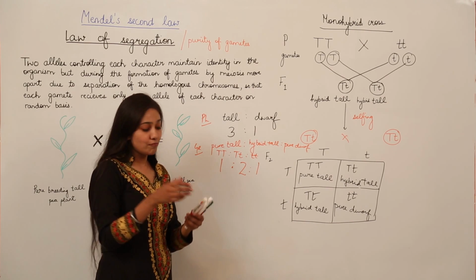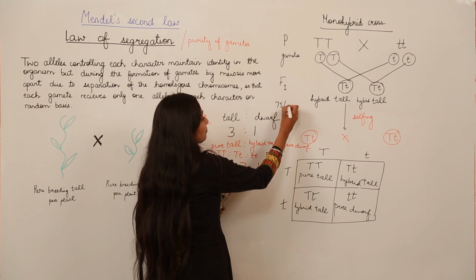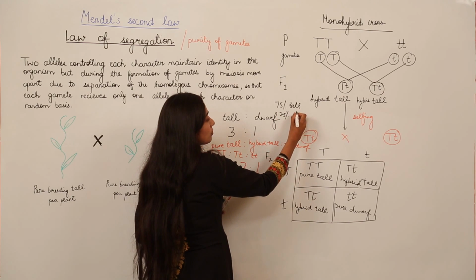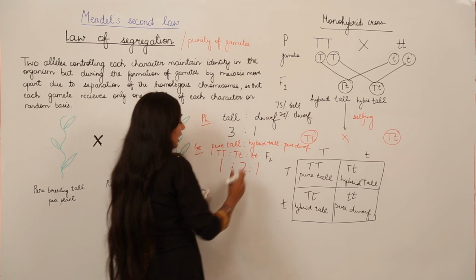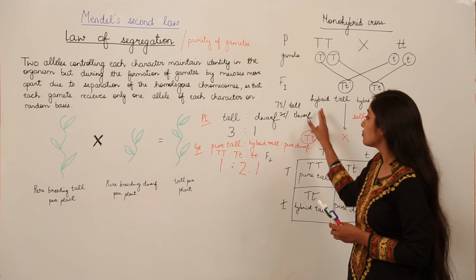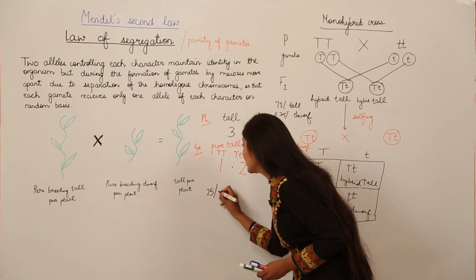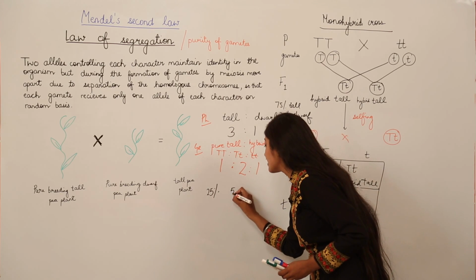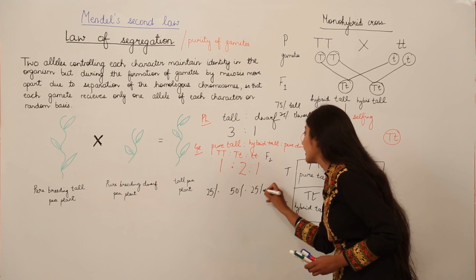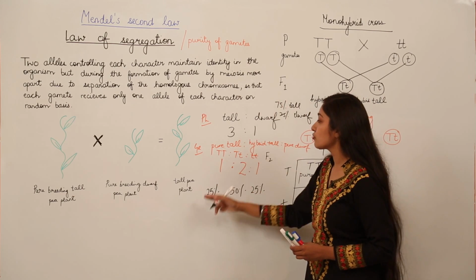If we talk in terms of percentage, what we can interpret here is 75% of the plants in F2 generation are going to be tall and 25% are going to be dwarf plants. So remember that 75% are going to be tall and 25% are going to be dwarf, and here we can conclude as 25% are going to be pure tall, 50% are going to be hybrid tall and 25% are going to be again pure dwarf. So this is how we can make it in terms of percentage also.